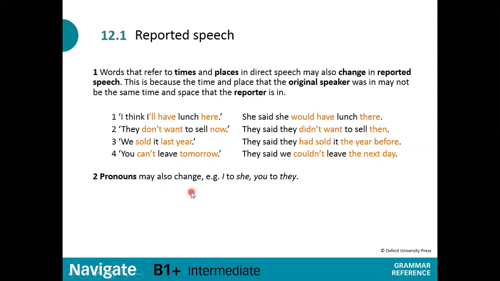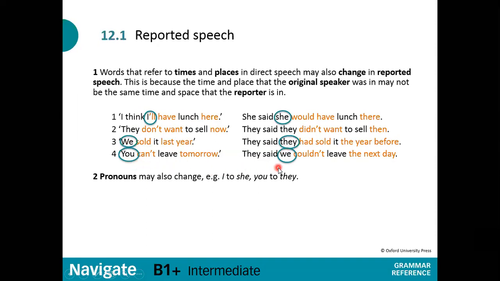Pronouns may also change. For example, I to she, you to they. It depends on the person who is telling that or who said that. For example, I, she, so it was female. So we, so they said something, you say.